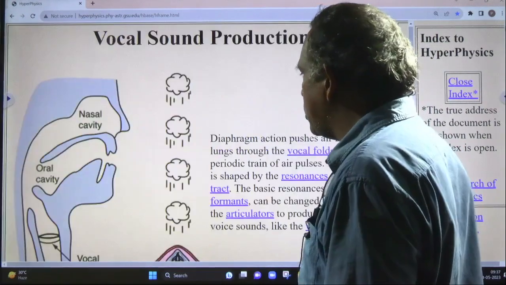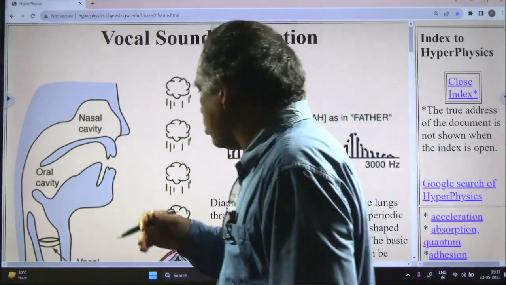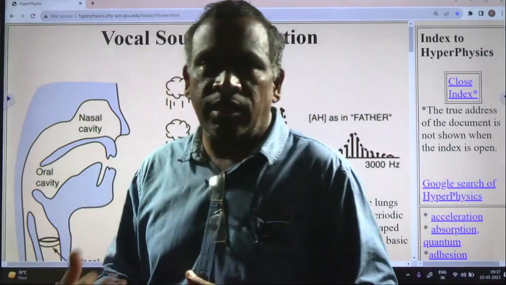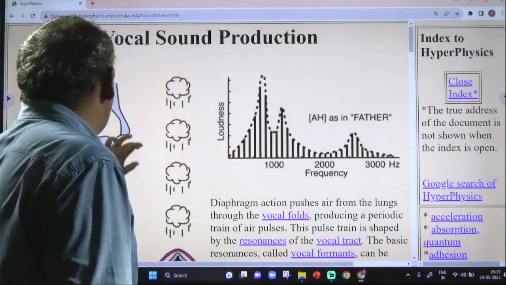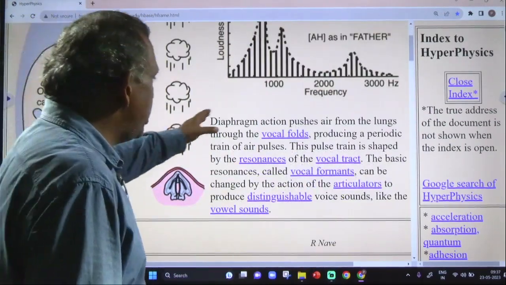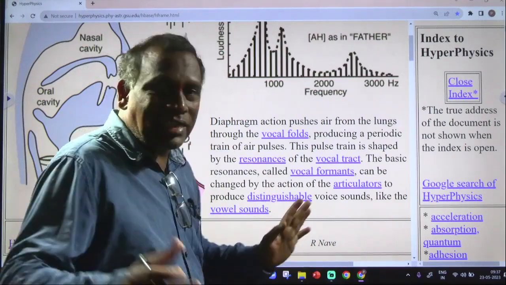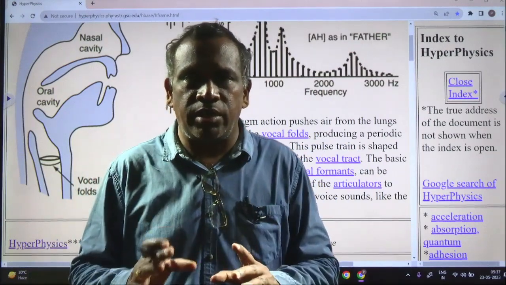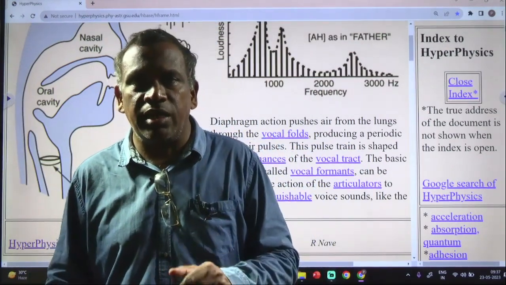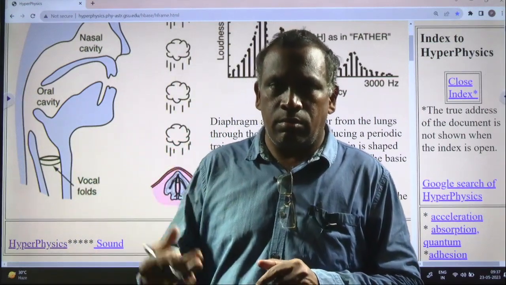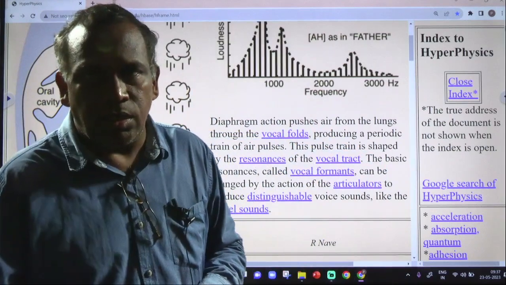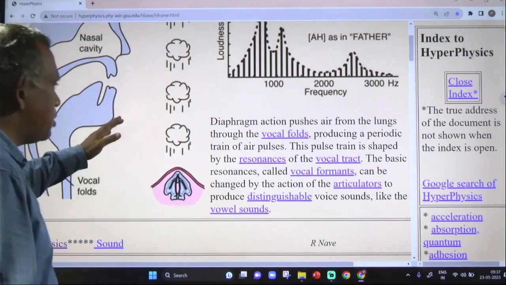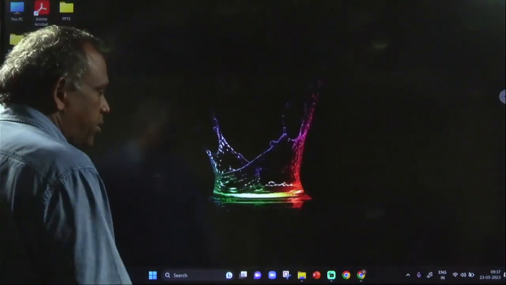I told you in the beginning of the video how sound propagates. My vocal cords vibrate, and the sound reaches the tympanum, the eardrum, and resonance takes place. Resonance is the phenomenon in which two bodies vibrate with the same frequency, where one body starts vibrating due to the other. Due to that only, all this takes place.